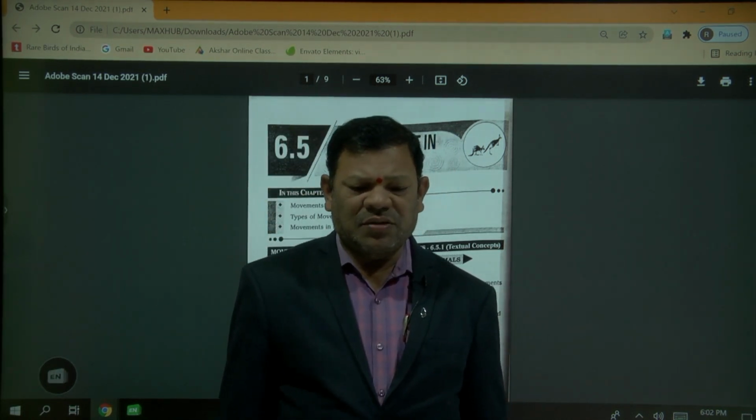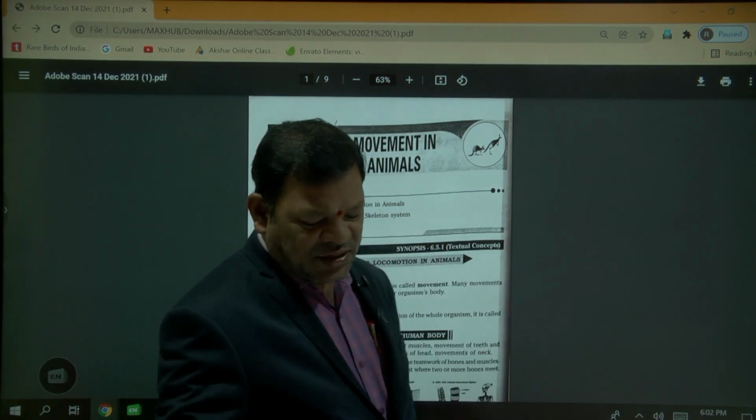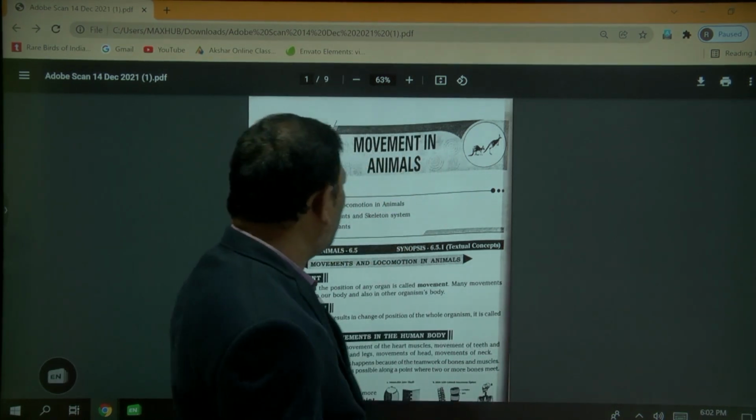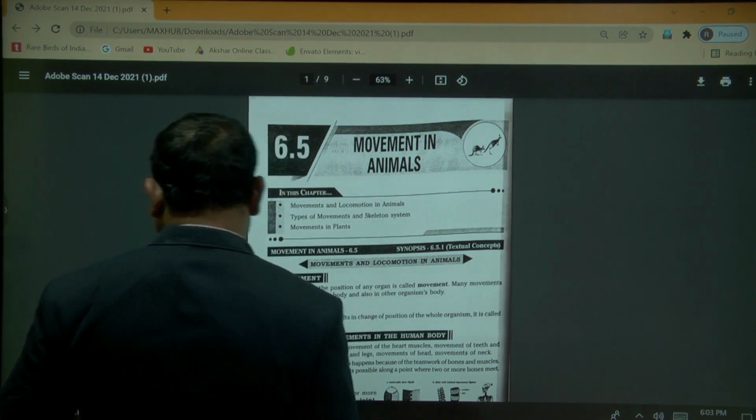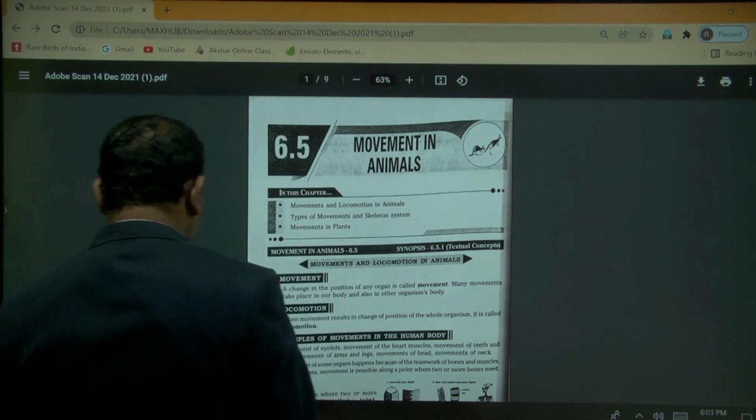Today we will discuss sixth class biology. In this sixth class biology, our topic is movement in animals. Movement in animals.